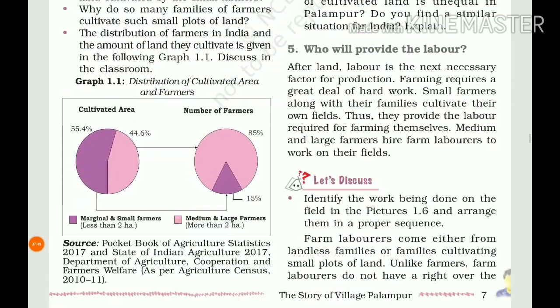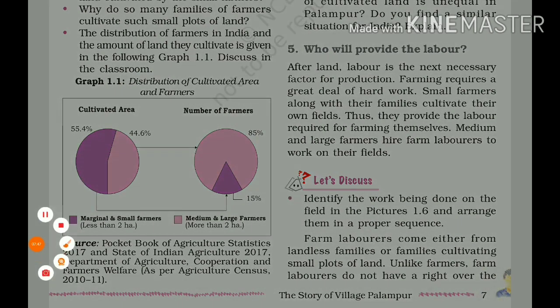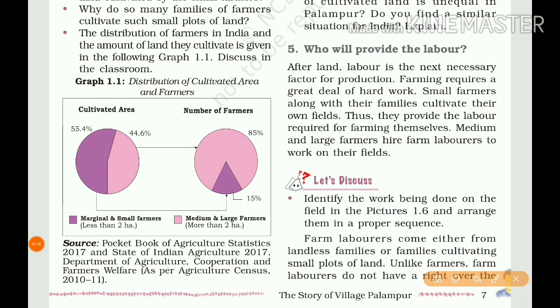Next, they have given one graph, a diagram. This one describes the marginal and small farmers and the medium and large farmers: how much percentage of cultivated land they are holding, and the number of farmers. See here, 85 percent of farmers are holding 44.6% of land. So a large number of farmers are holding a smaller percentage of land.